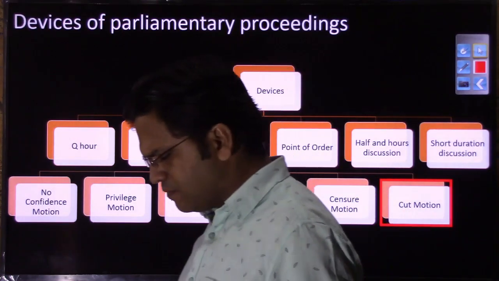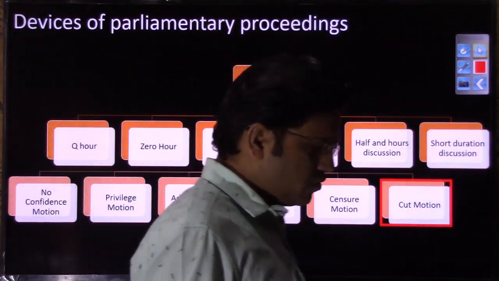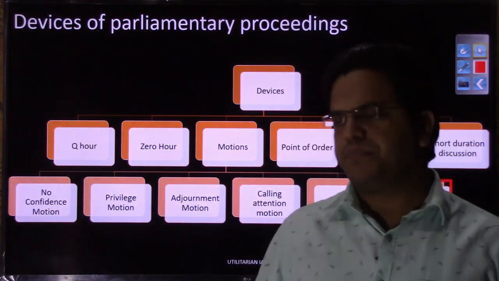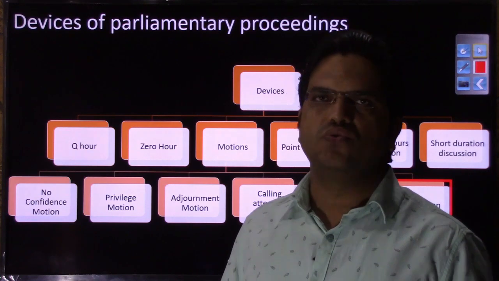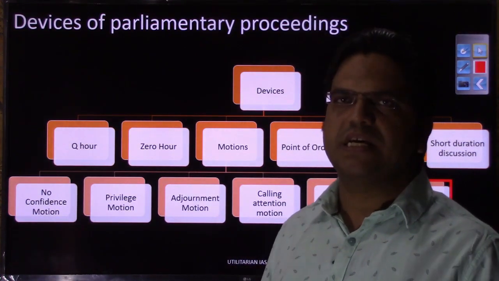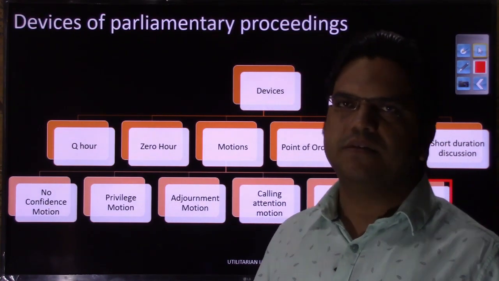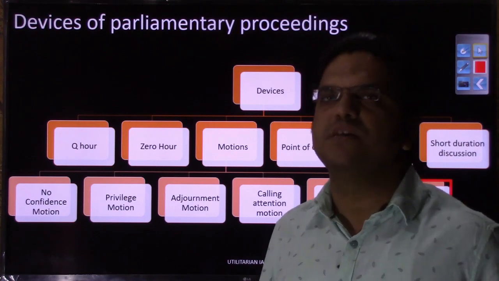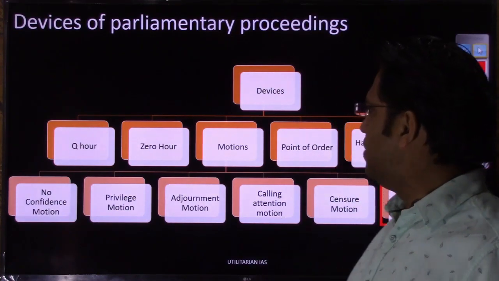Let us move to the next slide and let us discuss the first leg, that is motions, right? And as part of motion we have to discuss the cut motion. If you remember from the previous video, what was the motion? Motion is a tool in the hands of these parliamentarians, or rather in the assembly as well, the elected representatives. This is a tool in the hands of elected representatives through which they express their opinion, they express their views on a matter of general public importance.